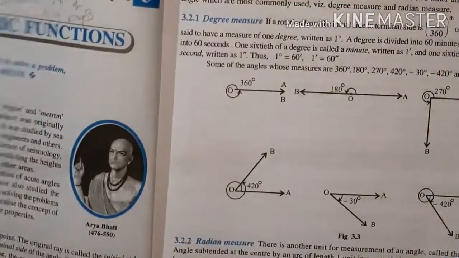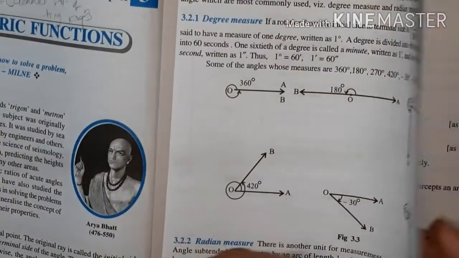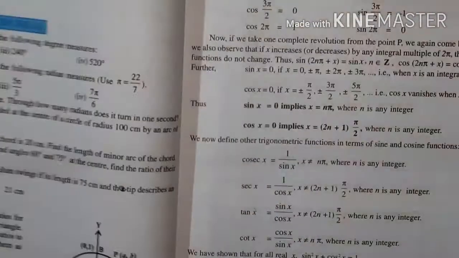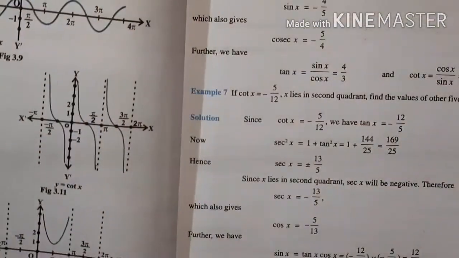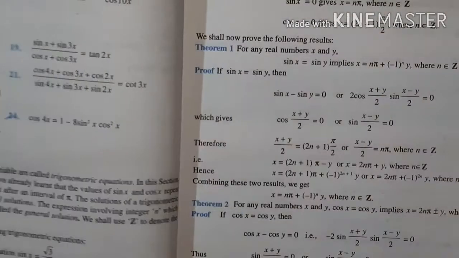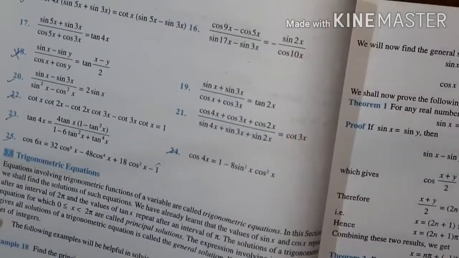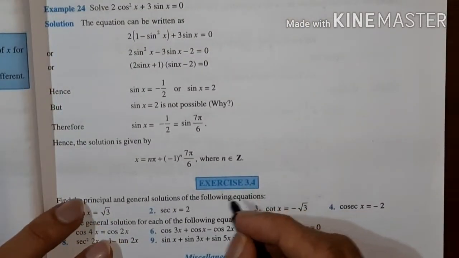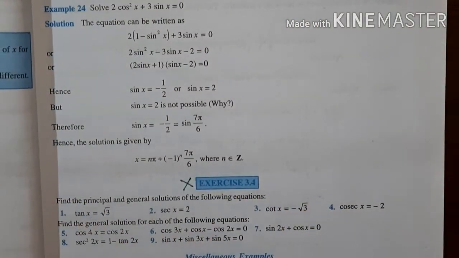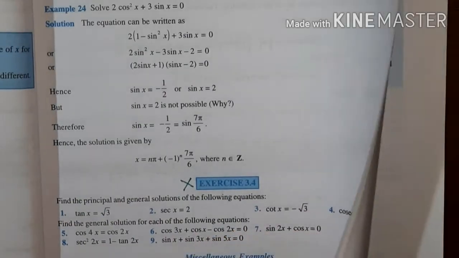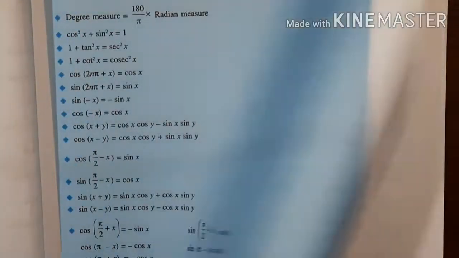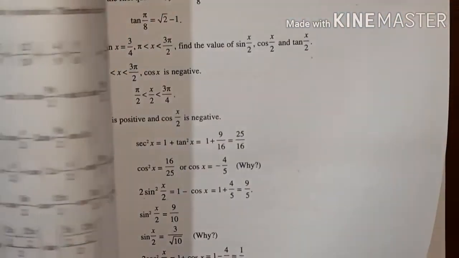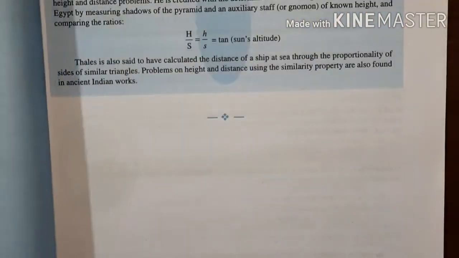Then if we go to the chapter 3, that is the trigonometric functions, there the topic which is deleted is trigonometric equations. So this topic is deleted, and so the exercise 3.4 is not there. This entire exercise you should not study. Now rest all you have to study in this trigonometric function. This is an important lesson.